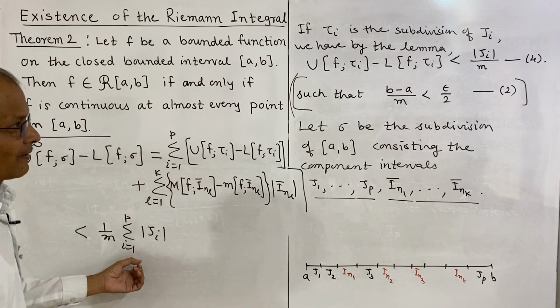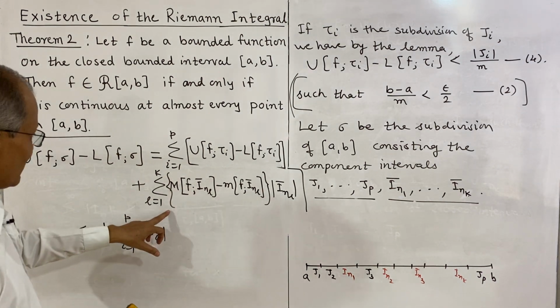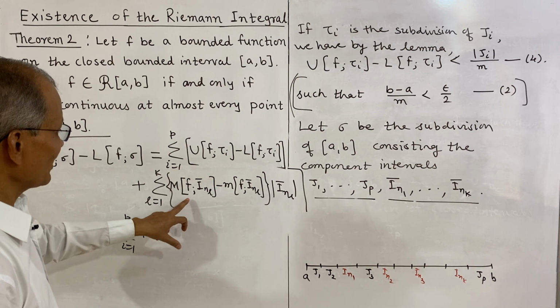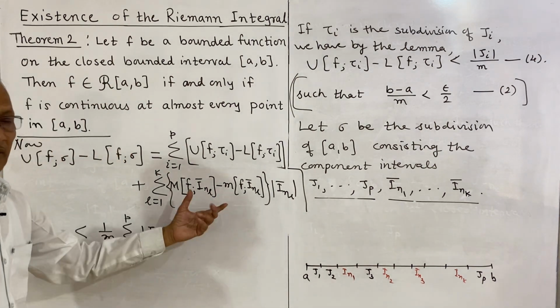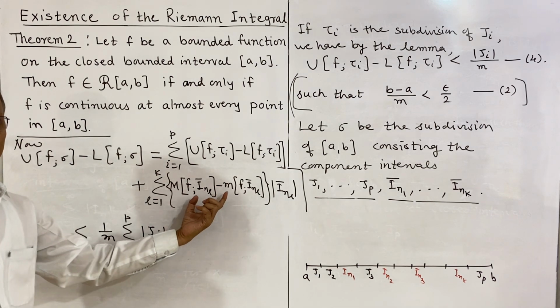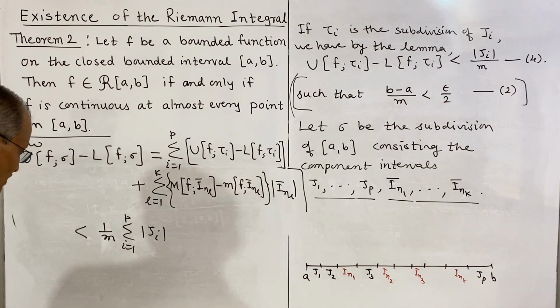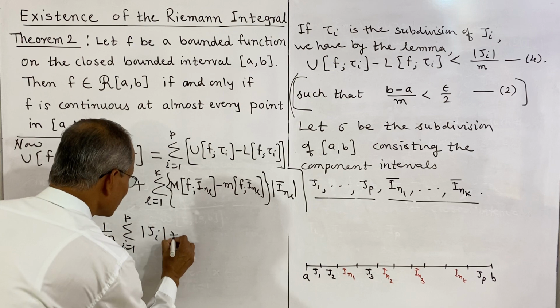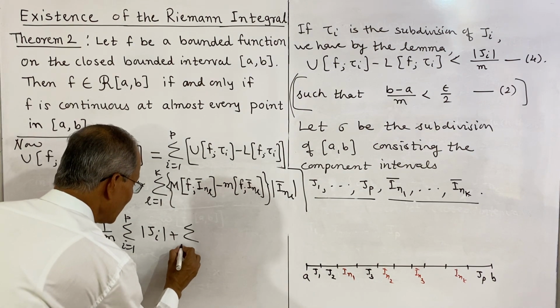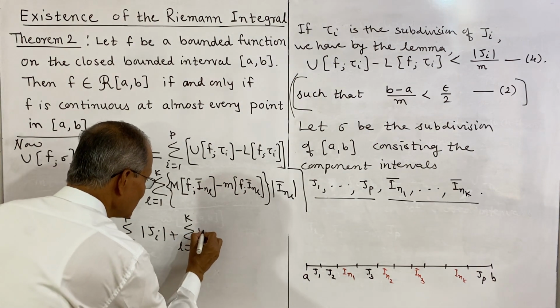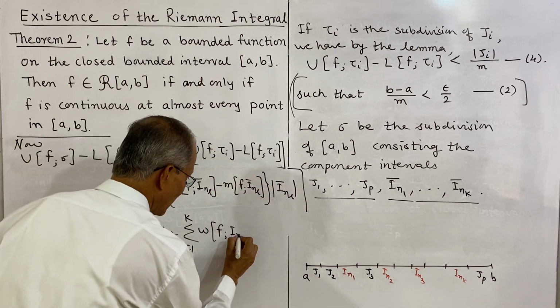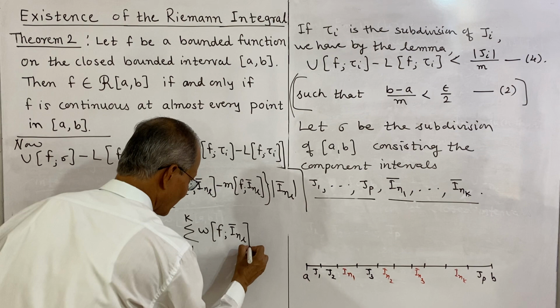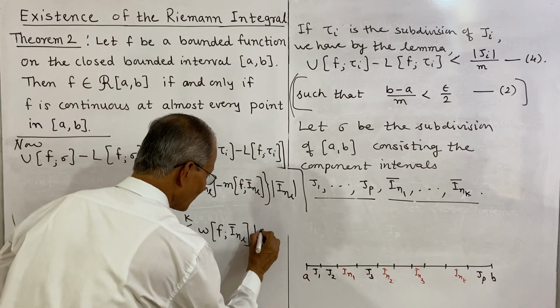So length of Ji, and what is the remaining part here, maximum value of f on this minus minimum value, that is oscillation. So I shall write plus summation l takes value 1 to k, oscillation of f on this INl interval into length of the interval INl.